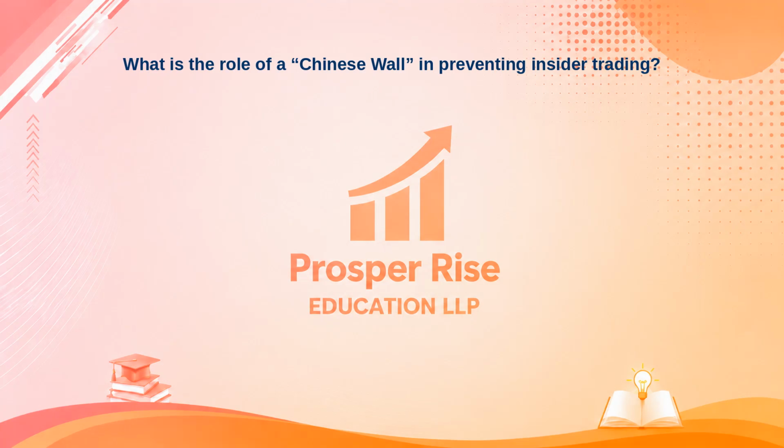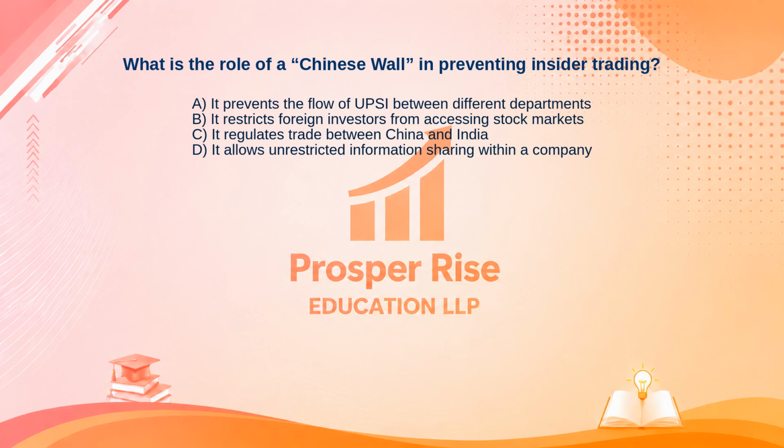What is the role of a Chinese wall in preventing insider trading? Here are your options. A. It prevents the flow of UPSI between different departments. B. It restricts foreign investors from accessing stock markets. C. It regulates trade between China and India. Or D. It allows unrestricted information sharing within a company.